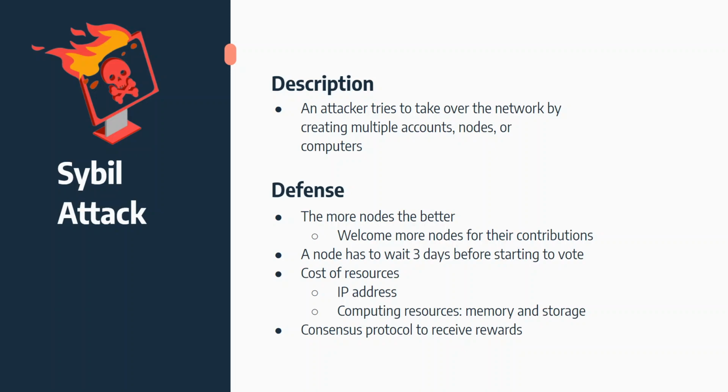A node actually has to wait 3 days before starting to vote, and it costs resources for the node for there even to be a new node. For example, creating a new node requires an IP address, which is a resource, and also computing resources such as memory and storage, which can add up if you have multiple fake accounts.